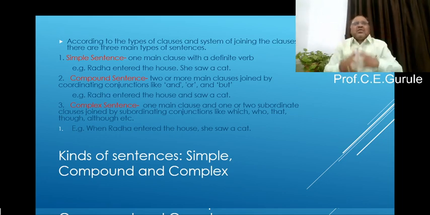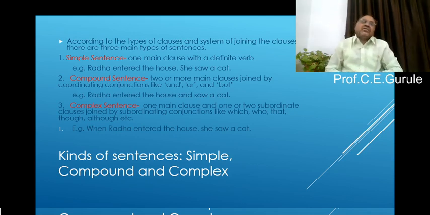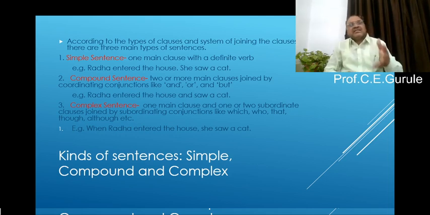You can make your own sentences too. Just say, I am a student. I live in Sinnar. Live is only one simple verb, and that is why these are examples of simple sentences.